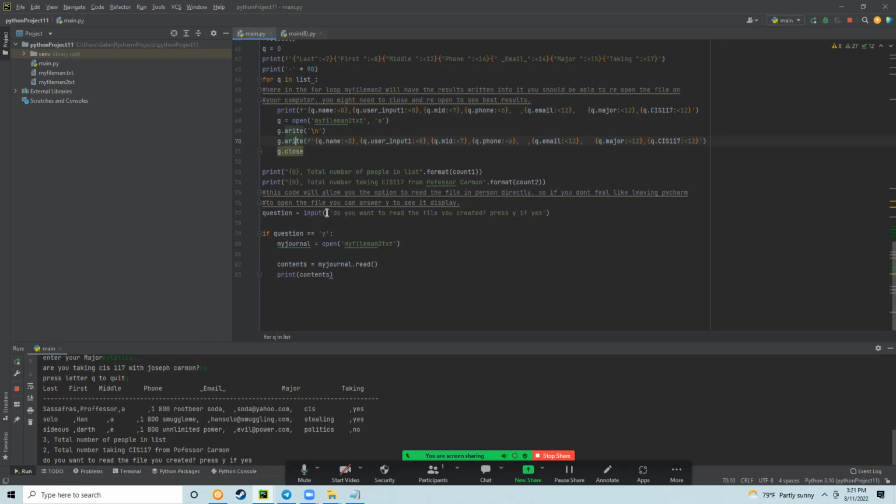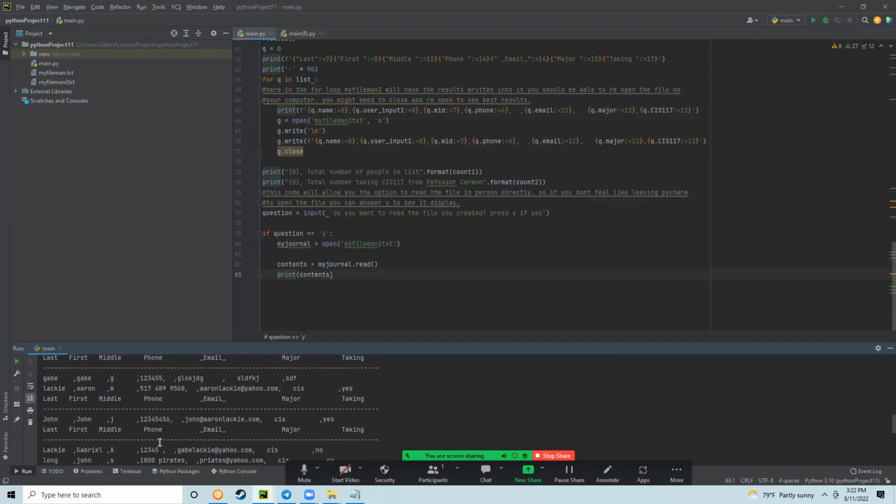And now we're down here toward the end of my code, which is asking, do we want to read the file that we created? Press Y if yes. And here's our if statement. If the question is equal to Y, then my journal will open the FileMan2 text. Contents will be equal to my journal, which is equal to FileMan2 text, and it'll be .read. So instead of this A function, we're doing .read, so we can actually read the contents. And then we're going to print contents if we do yes. So I'm going to hit yes.